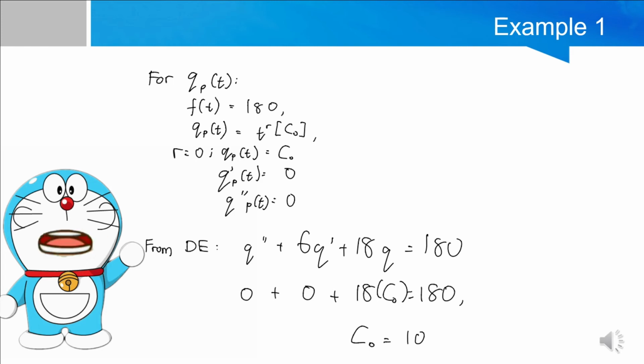After that, to get the equation of q double prime pt, we'll need to differentiate q prime pt again, then we'll get q double prime pt equals 0. From the differential equation, we see that q double prime plus 6q prime plus 18q equals 180. We need to substitute the values of q double prime, q prime, and q into the equation. We'll get 0 plus 0 plus 18 c naught equals 180. Lastly, we'll get the value of c naught.